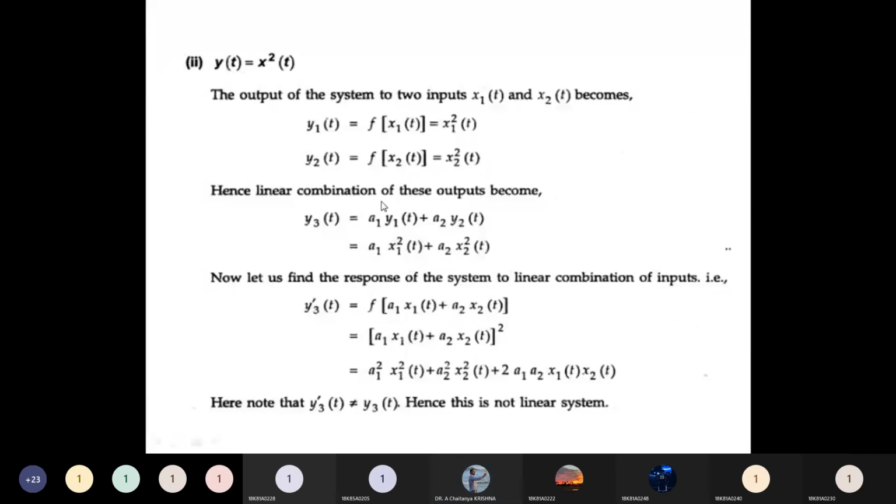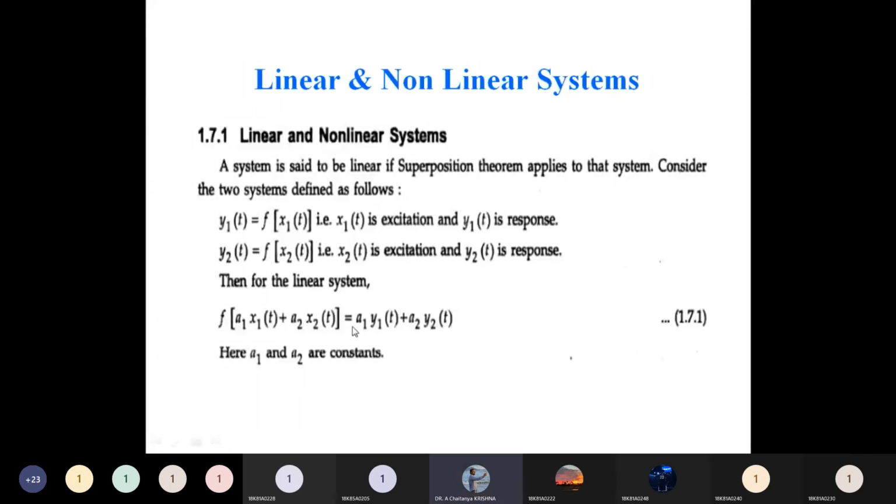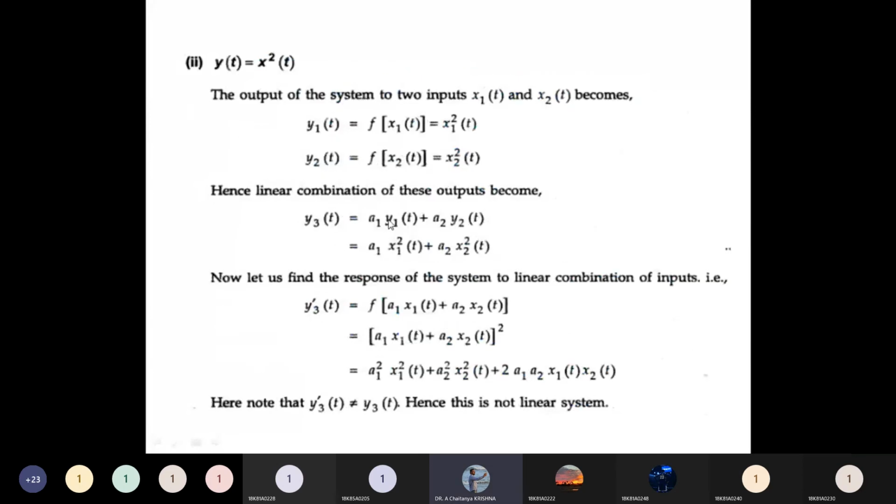Now what is the RHS side? a1 y1 of t plus a2 y2 of t, which is a1 into x1 square plus a2 into x2 square. This is the RHS. Now what is the LHS side?